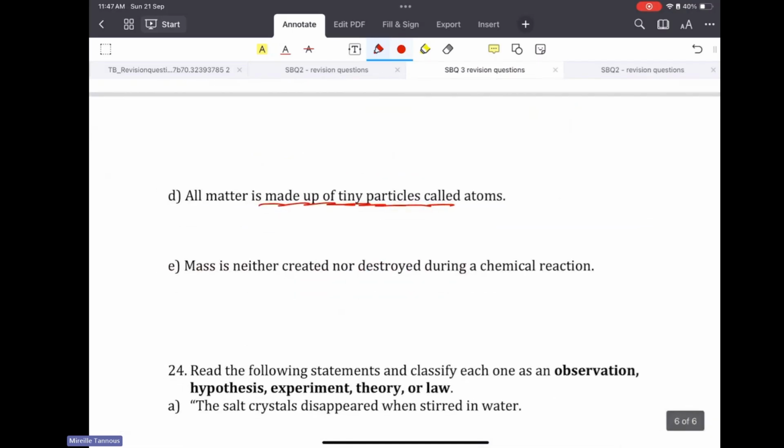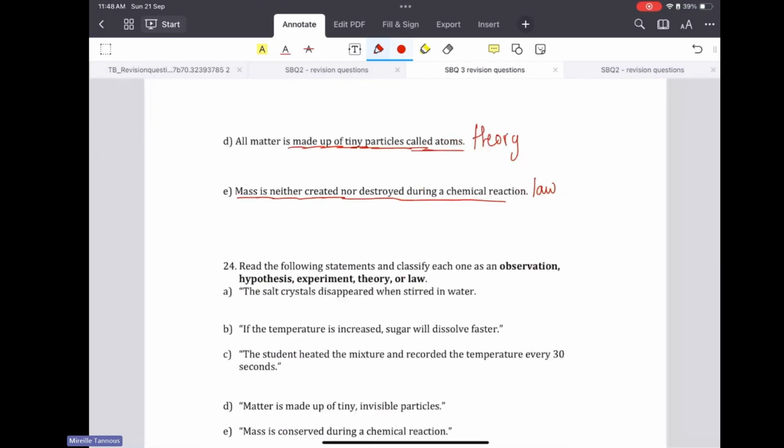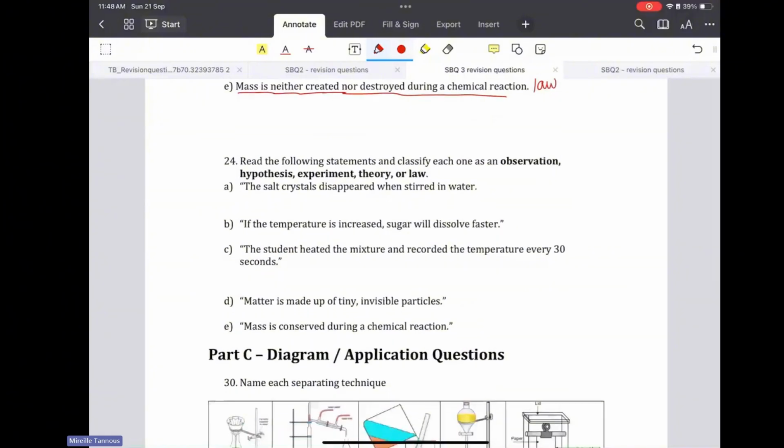All matter, there is no end. So this is a firm sentence. This is something general that was made. All matter is made up of tiny particles called atoms. Mass is neither created nor destroyed in a chemical reaction. We know that this is the law of conservation of mass. So that's a law, and this is a theory coming from the atomic theory. Are there questions for this part?